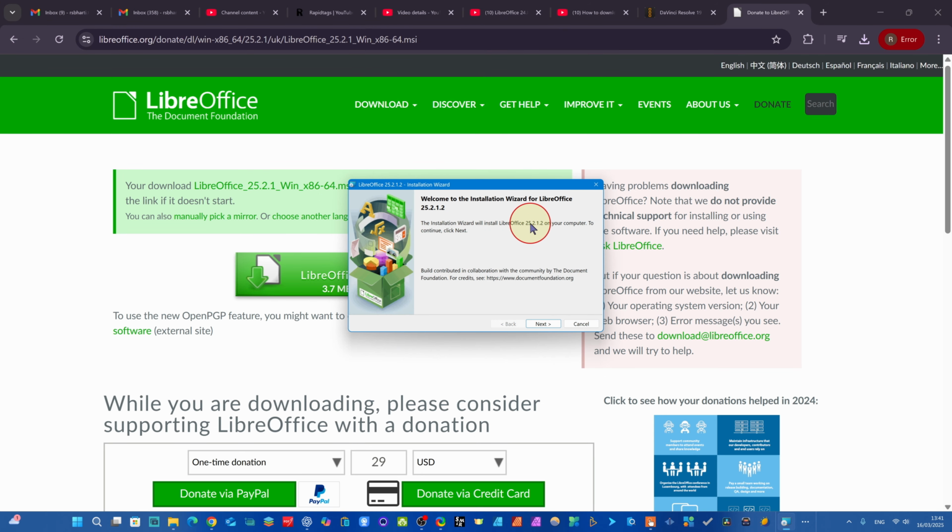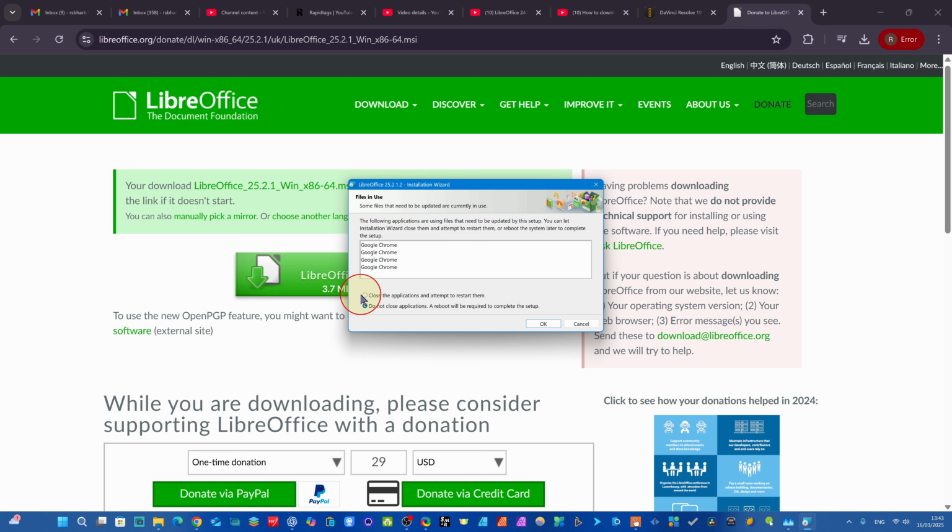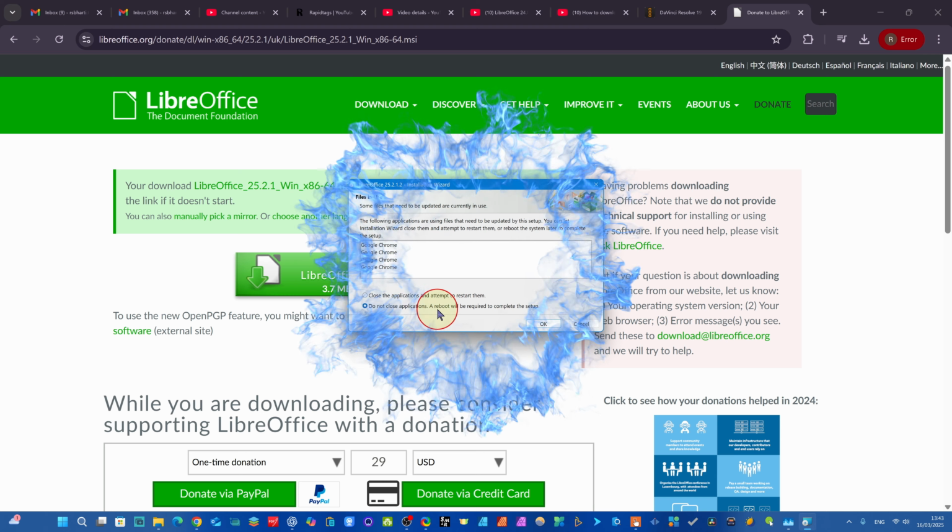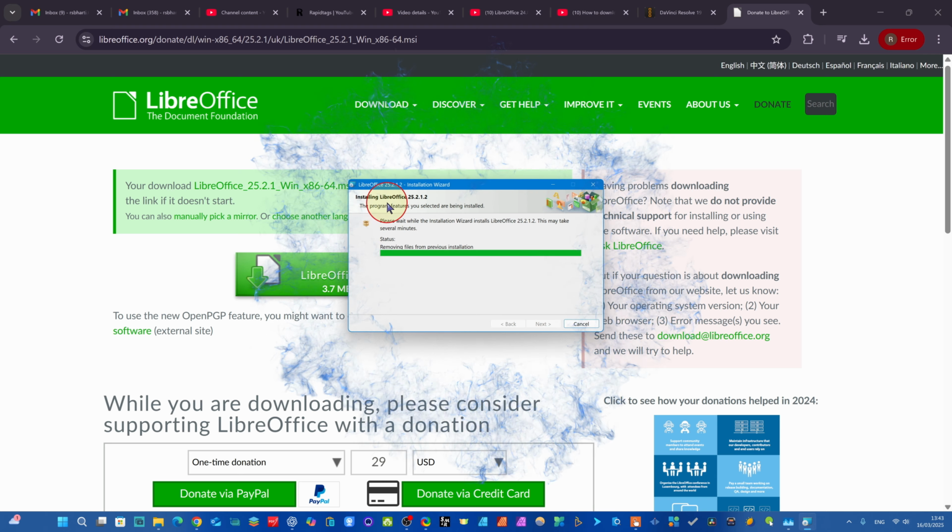So we are very fast. We will start working inside LibreOffice. Stay in the class, dear friend. We will very soon start exploring all the exciting features here. Okay. Close the program and restart it. Don't close the program. Okay, no problem. So the program features you selected are being installed here. Removing files from previous installation. Removing backup files. All very soon we will enter. Creating component registration. Copying new files. Now we have completed our new installation. The updated installation of LibreOffice has just finished. Okay, you must restart your system for the configuration changes made to LibreOffice to take effect. Click yes to restart now.